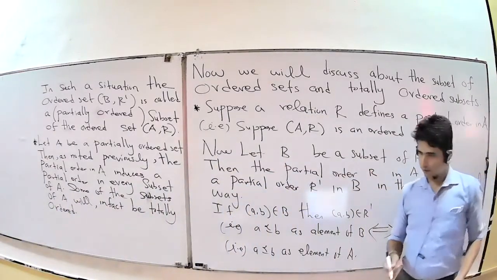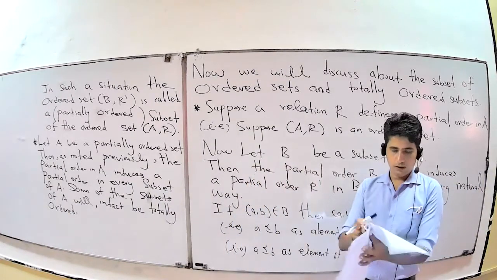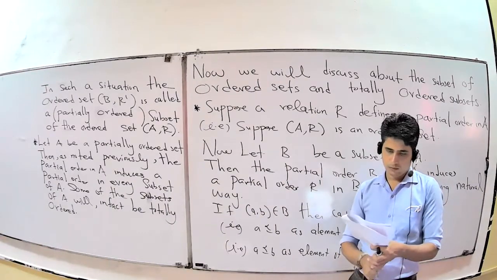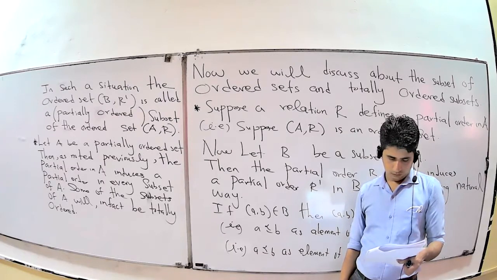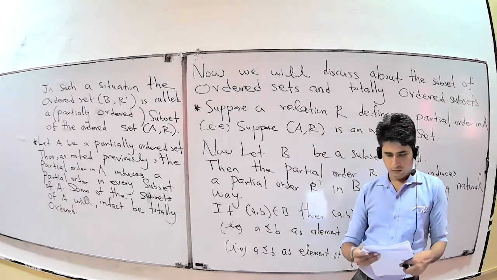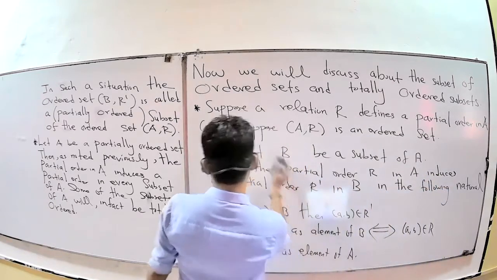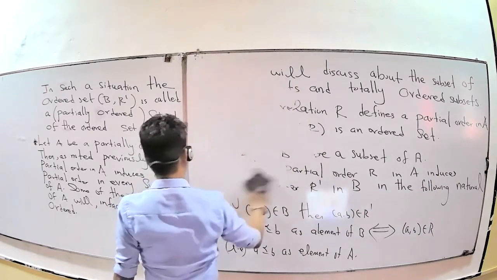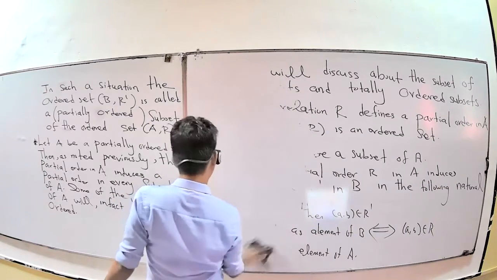Now we move to the next note. Next note, they mention that suppose A is a totally ordered set, then definitely B is a totally ordered set. Is it okay? Let me check that one.